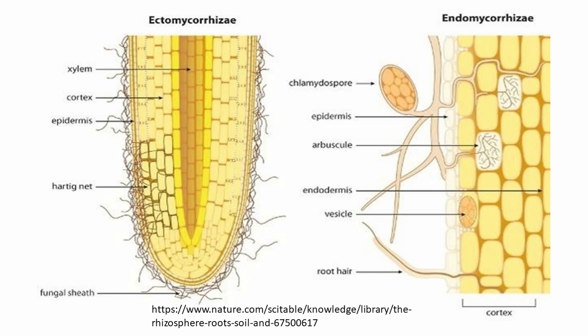In the figure, we can see ectomycorrhiza and endomycorrhiza. In case of ectomycorrhiza, the fungus never penetrates into the root. Instead, they just cover the outer portion of the root just like a sheath. In endomycorrhiza, the fungus penetrates into the cells of the cortex, forming highly branched arbuscules inside the cells.